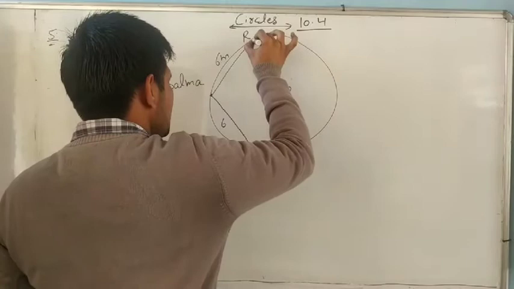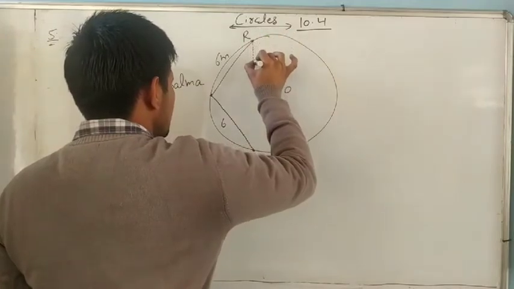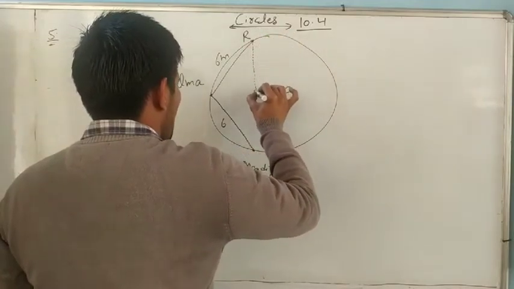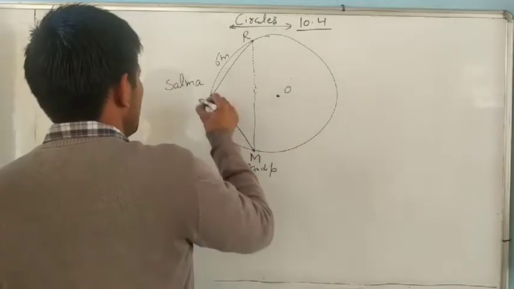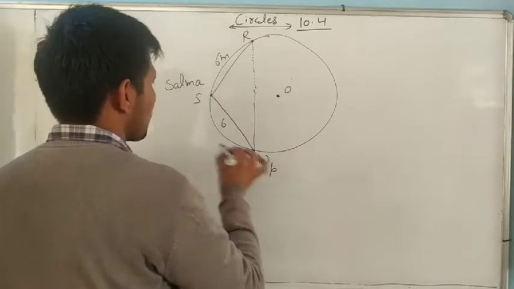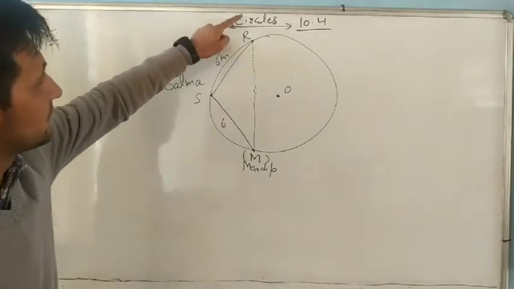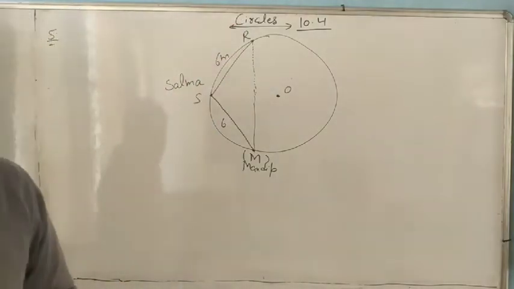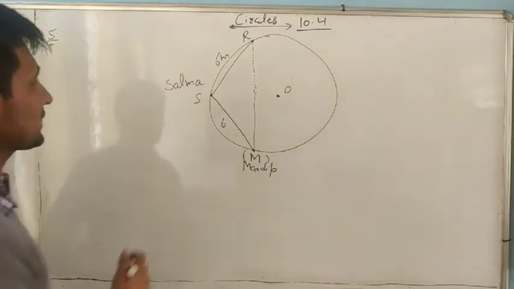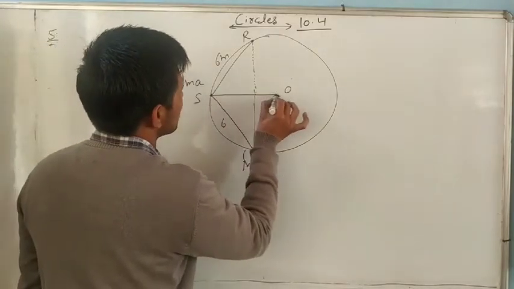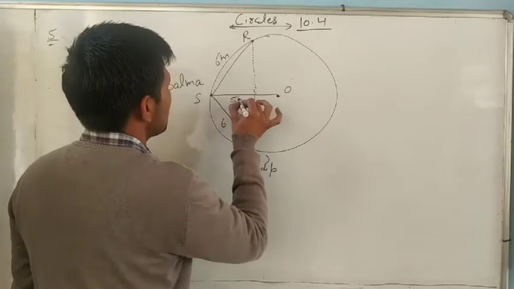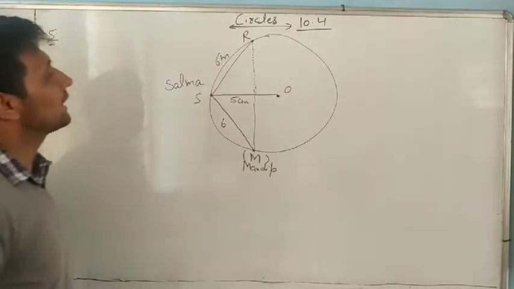We have to find this one, the distance between R and M. It is M, it is S. Okay, we have to find this distance. And one more thing is given: the radius of the circle is 5 cm. So O to S, this one is how much? 5 cm. And this is 6 cm.